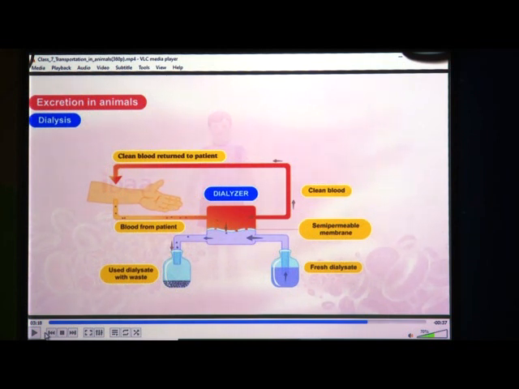So what happens here? Sometimes if the kidney does not work, some products start accumulating in the blood. It means they are going to remain there. Such persons cannot survive unless their blood is filtered. If these waste products remain in our blood, it will be harmful to our body. So we have to filter our blood and make it pure, and then our body can work properly.